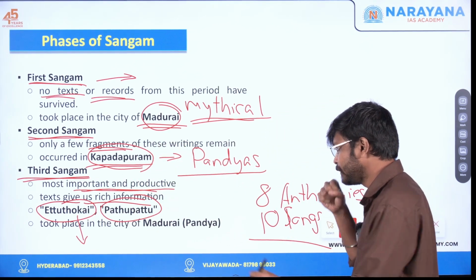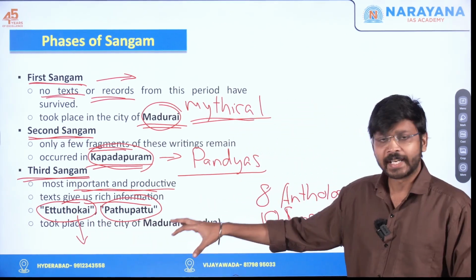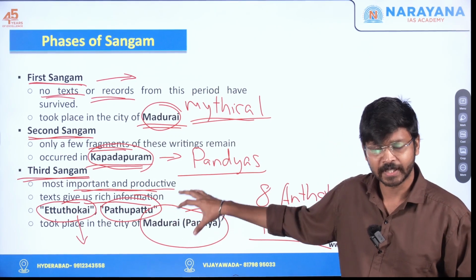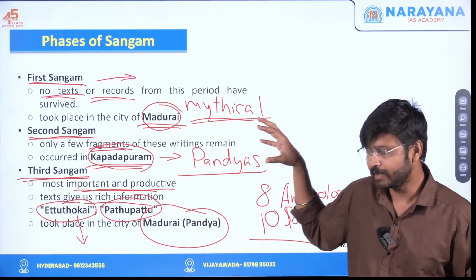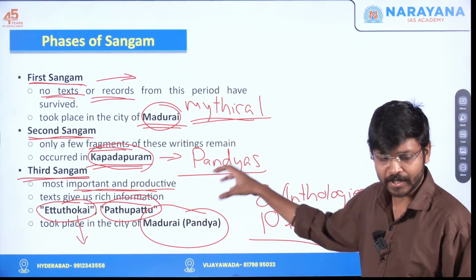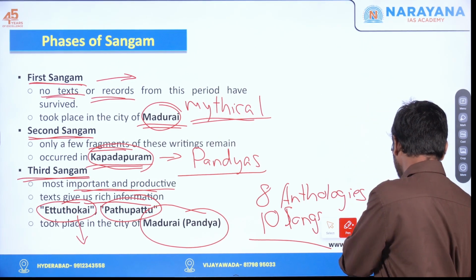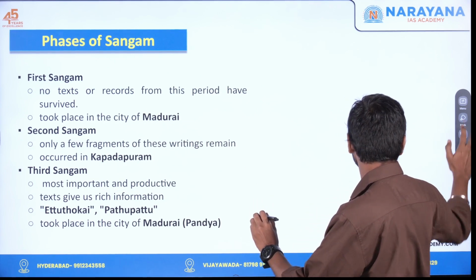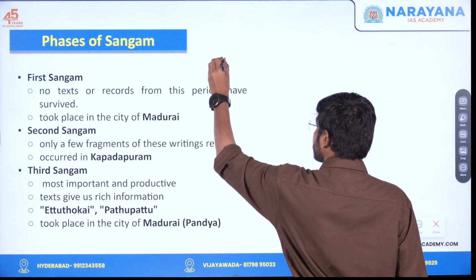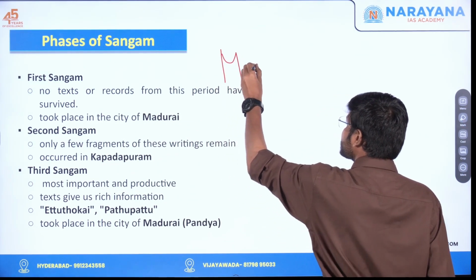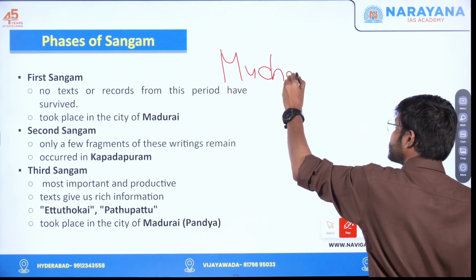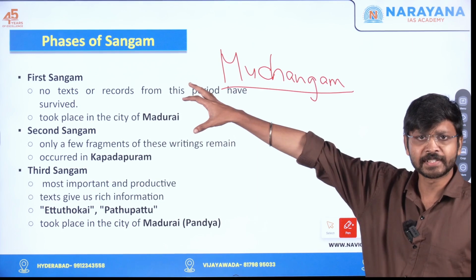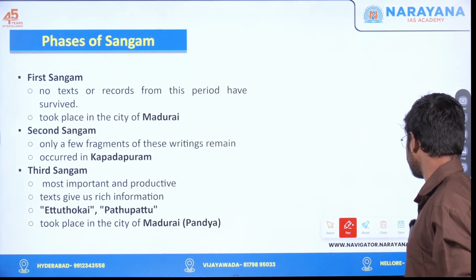It took place in the city of Madurai. We have proper evidence that this was the later capital of the Pandyas, and that this third Sangam actually happened. So that is regarding the three phases of Sangam. It is also known as Muchangam. Muchangam means three Sangams, the three phases of Sangam literature.